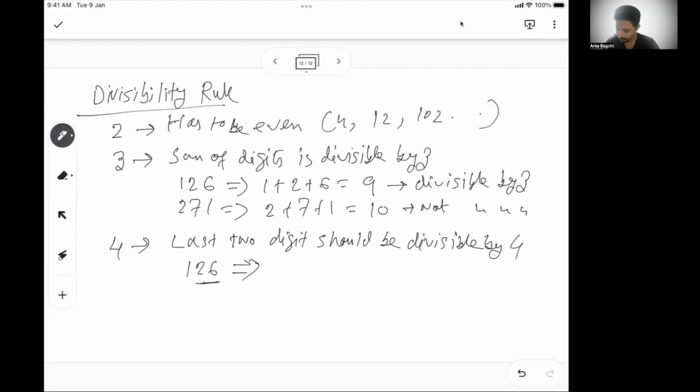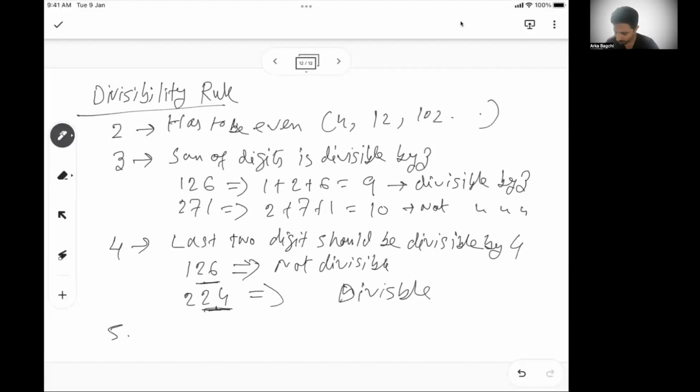It's not divisible by 4 because 26 as a number is not divisible by 4. But if I say 224, the last 2 digits are 24. So that means it is divisible by 4. If you actually do 224 by 4, you will get 56. If you do 126 by 4, you will not get a complete number. So for 4, the condition is the last 2 digits have to be divisible by 4.